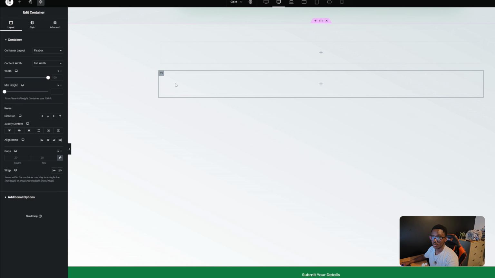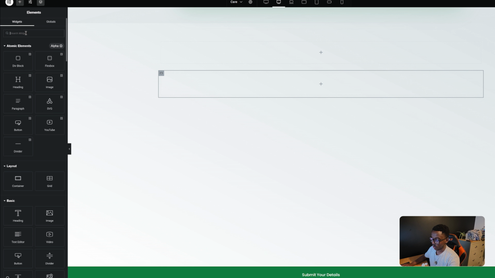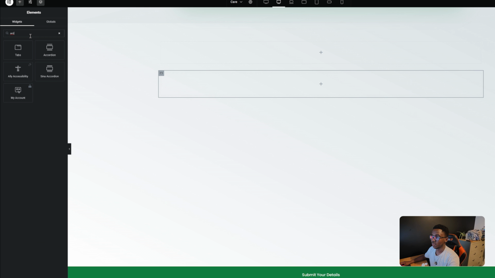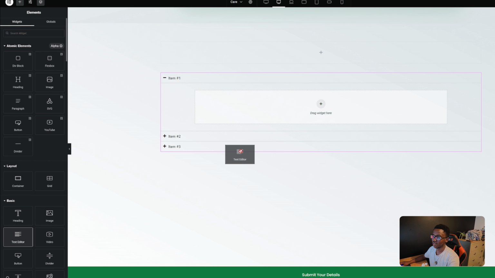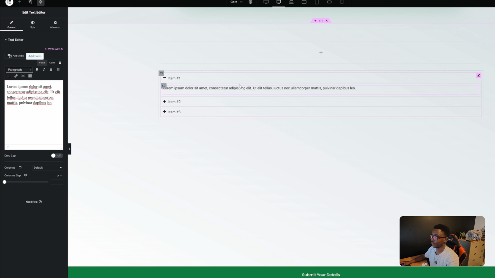So what I'm going to do is go here looking for our coding. I'm going to try with this one and paste it here. Then we'll be able to give a title and drag a text box in here, or rather a text editor which contains the paragraph. For the first one, I'm just going to grab it from the frequently asked questions which I've drafted below.